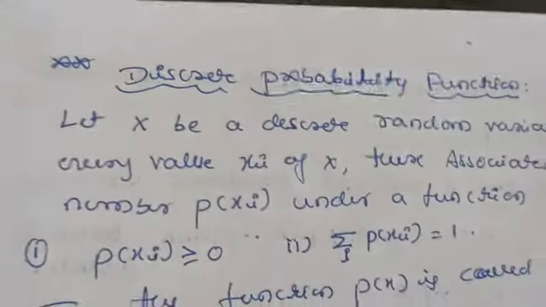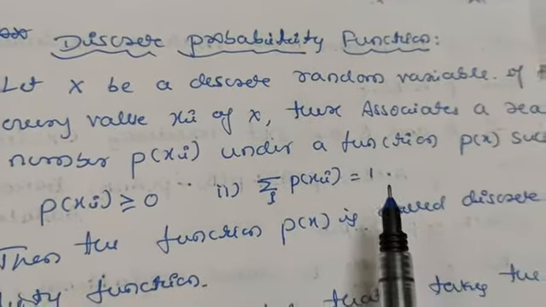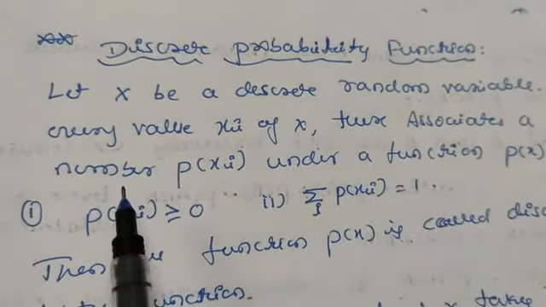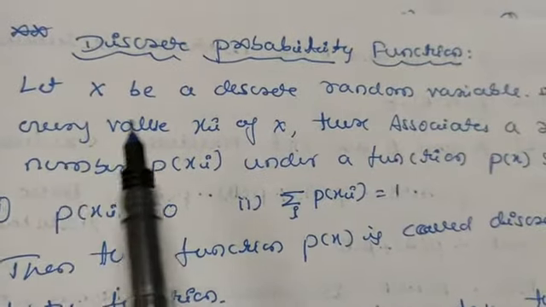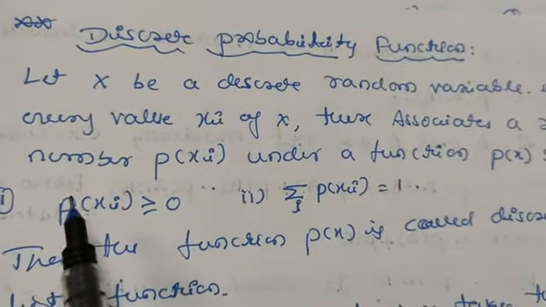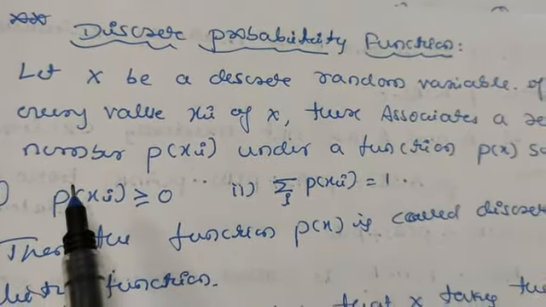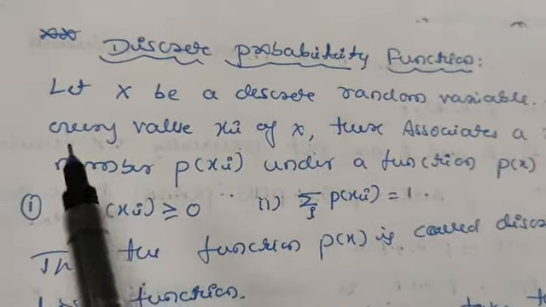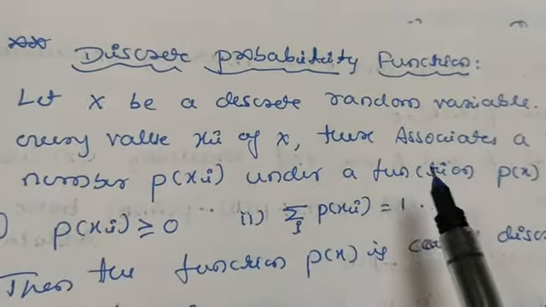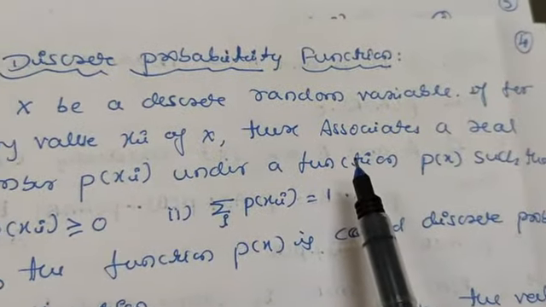So next is a very important topic, that is the discrete probability function. Let X, so this is a very important definition, because on this definition we have 5 marks questions. Let X be a discrete random variable.